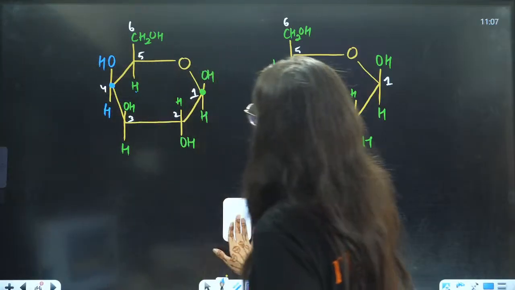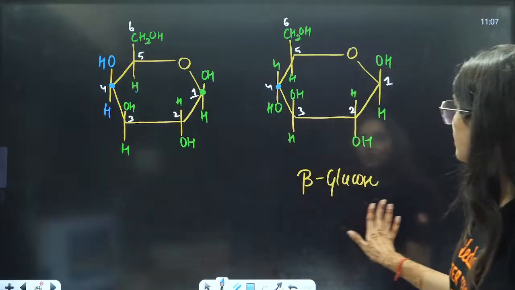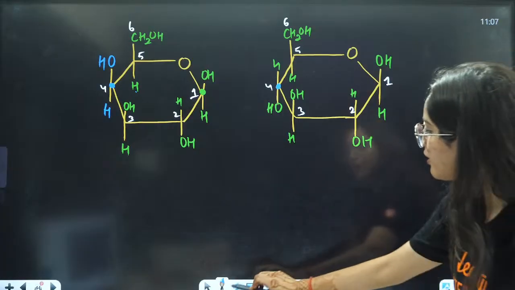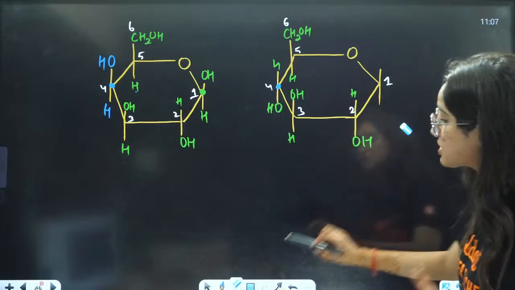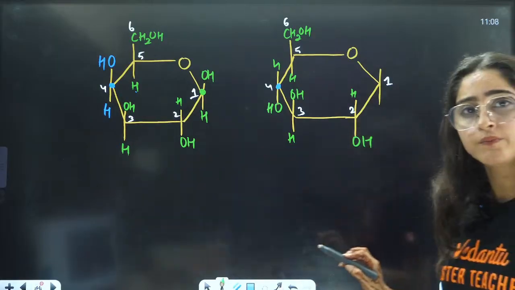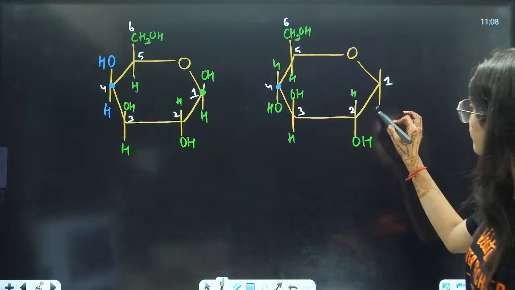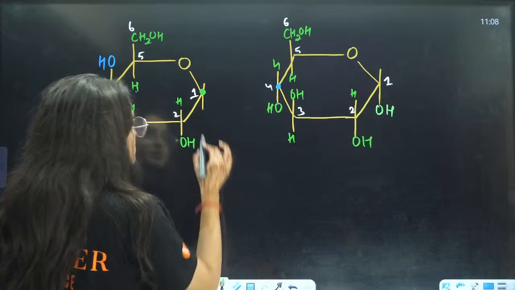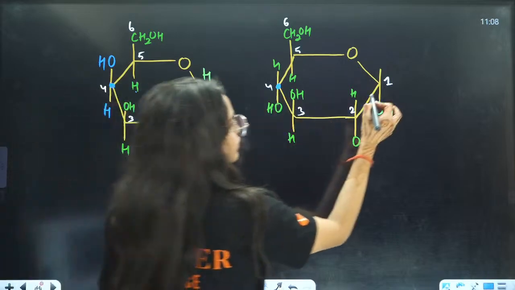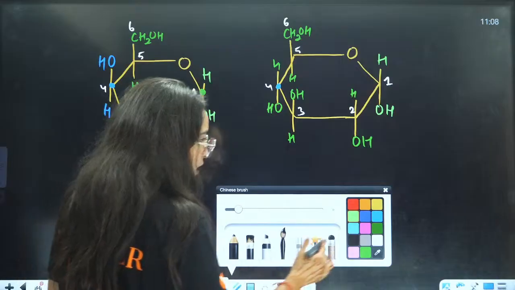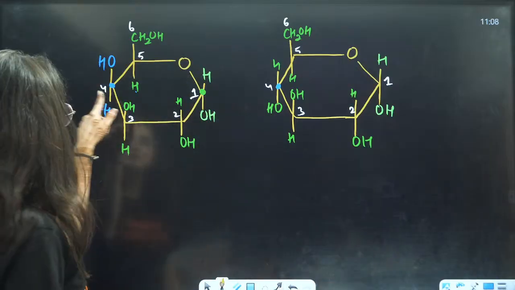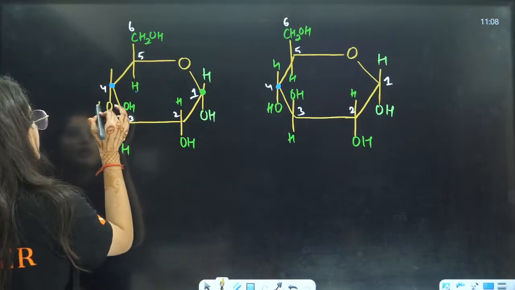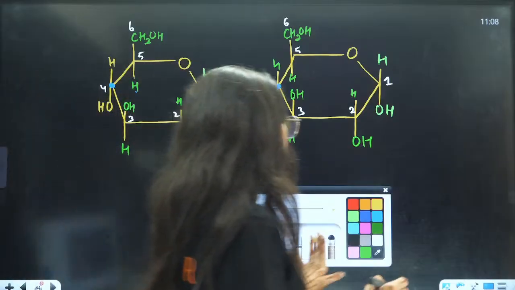Let us make alpha. If you want to make alpha here, you will replace this, because in alpha, OH is on the right side. Right side means downwards. So here OH is downwards. First thing is you need to check on this thing. Second, this is glucose, so H and OH, the fourth will be downside only. It is like this. So we have two units of alpha.